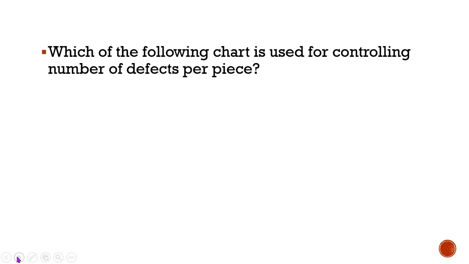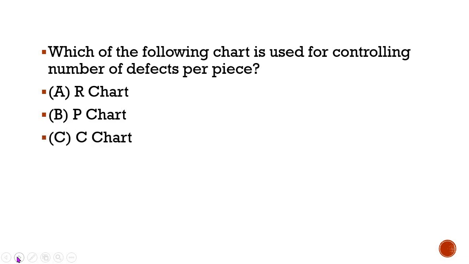I have intentionally put this question in today's series because such types of questions are asked by the MPSC or any public service commission to falsify your answer, and you must be careful while attempting them. So revision is necessary. Apply your revision and answer this question: A, R chart, B, P chart, C, C chart, and D, U chart. And the correct option is C, C chart.